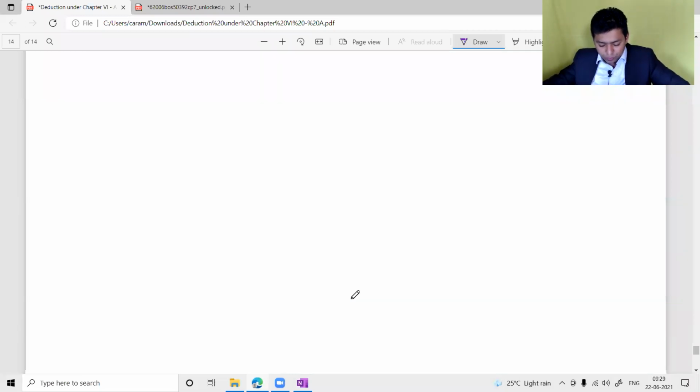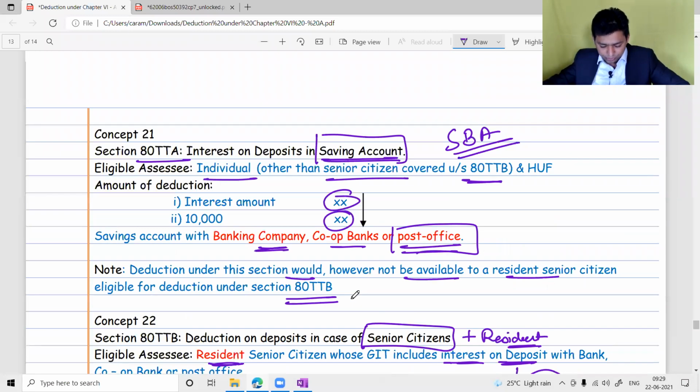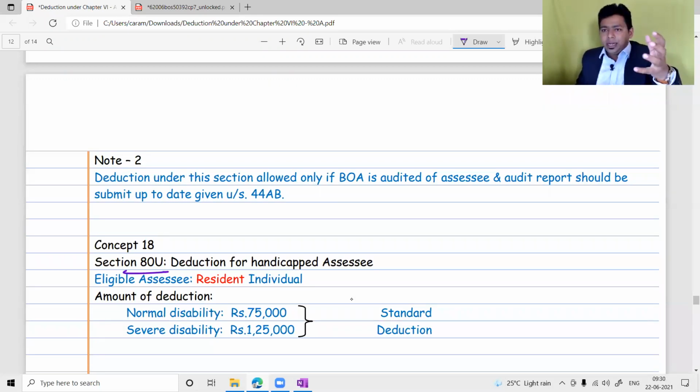Then there should be 80U somewhere here. Yeah, 80U. This section also we should be dealing with here. See, we are only proud of Indian resident handicapped. We are not going to give the deduction to a non-resident handicapped.